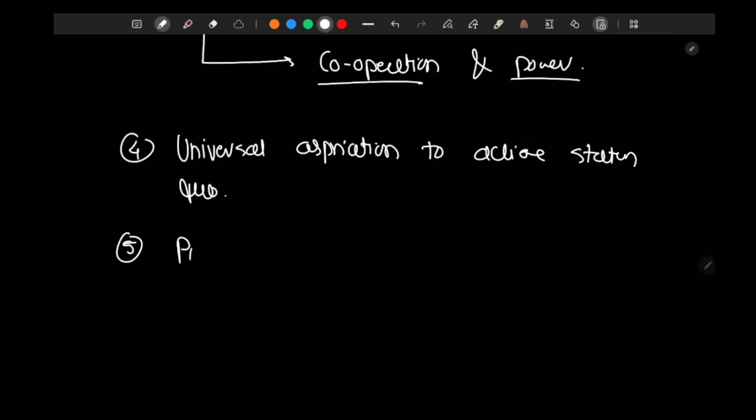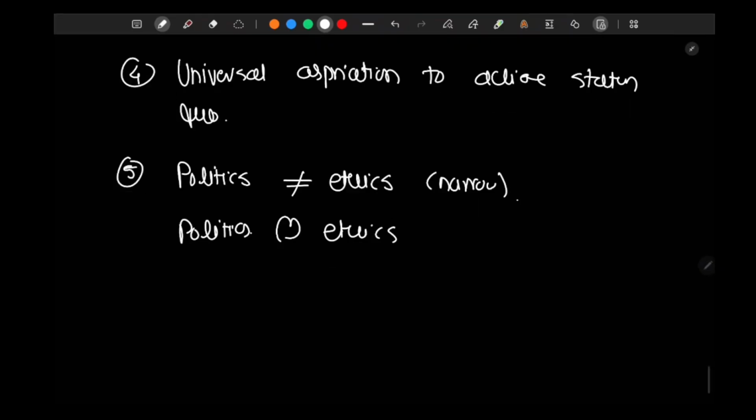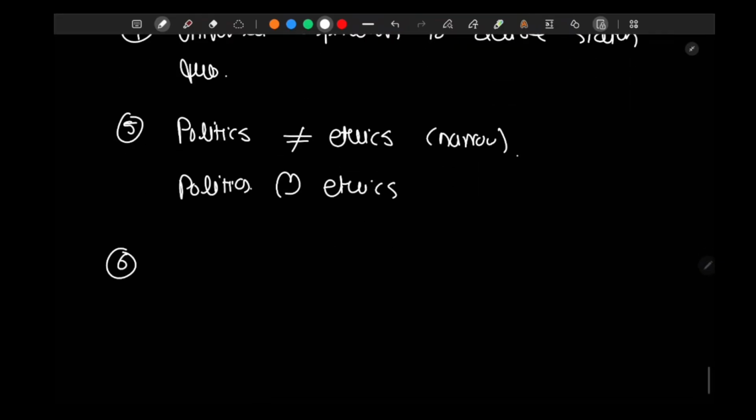Then she says politics, not ethics, is a narrow view. It is not a broad view. And she says that politics is ethics, right? The sixth principle is that when you read these six principles, the last principle is that there should be autonomy of politics from economy, law, and ethics, right?